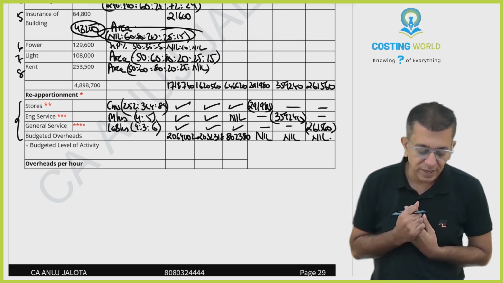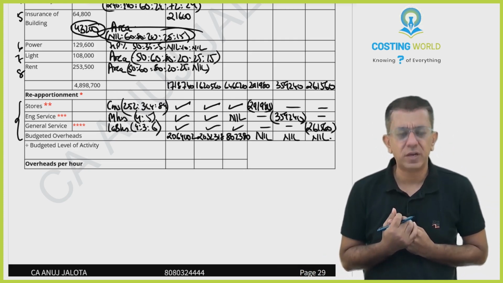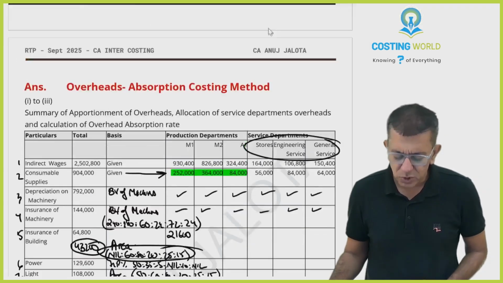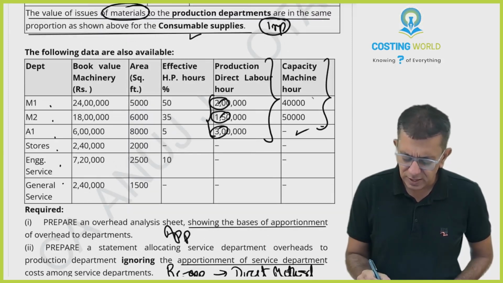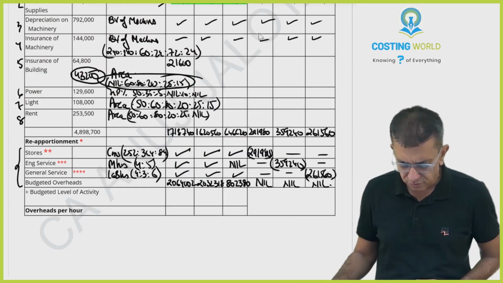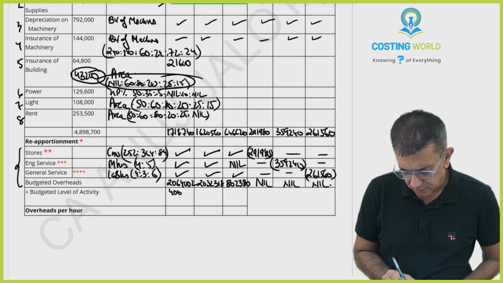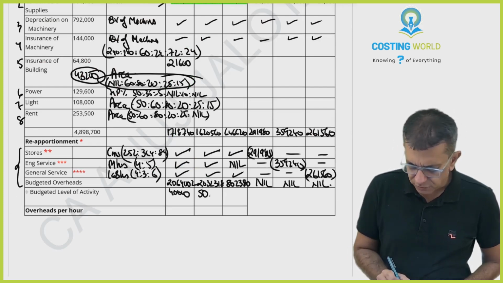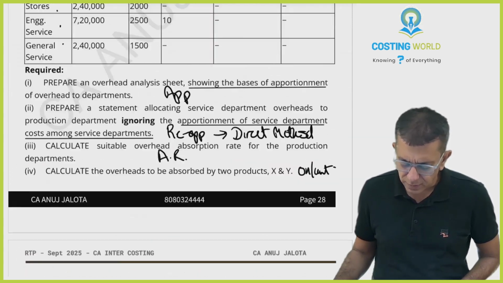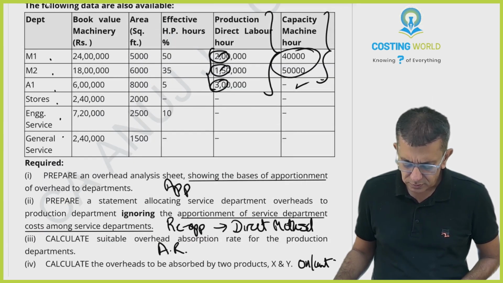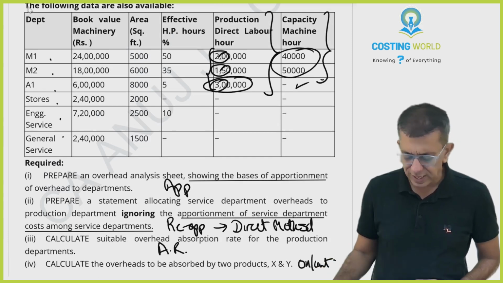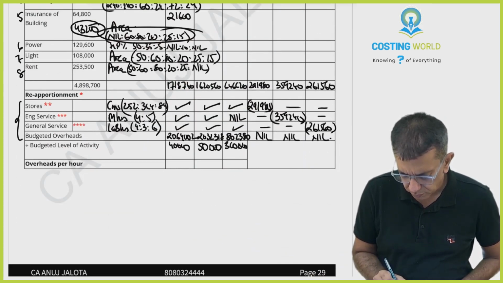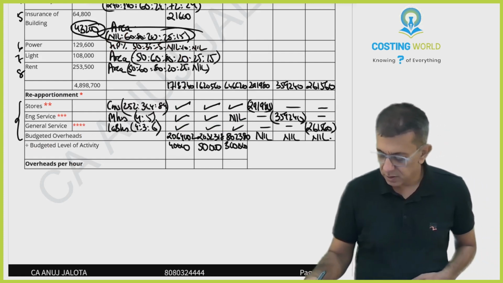Listen. Divide by budgeted level of activity, BLA. For the first two divisions, we should be following the machine hour method. These are the number of machine hours, 40,000 and 50,000. But for the last division, we should be following the labor hour method. Labor hours are 3 lakhs. Please divide.